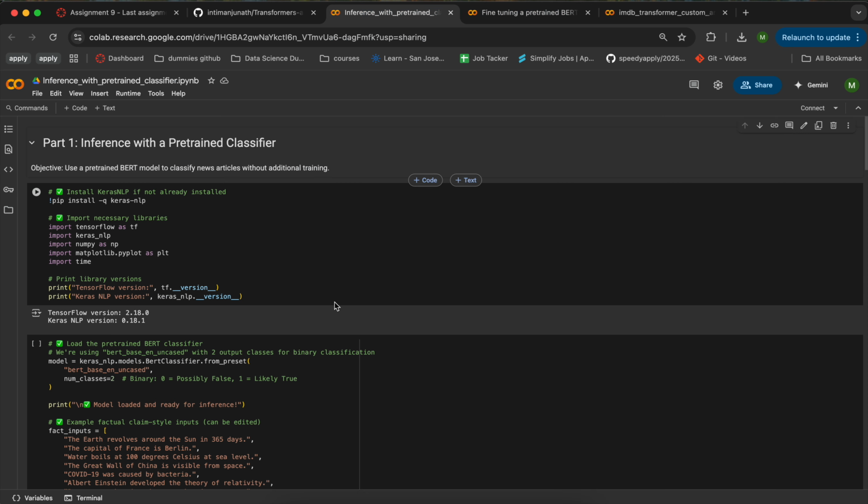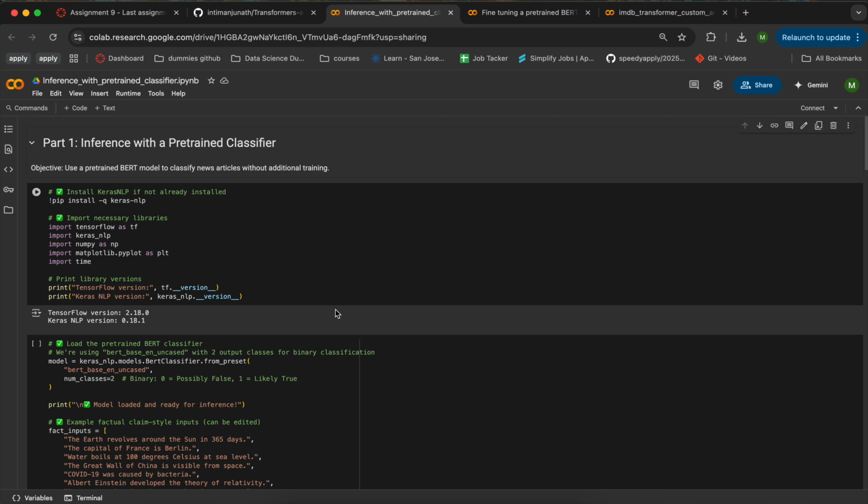If you go on to the first section, that is inference with the pre-trained BERT model. I have used a BERT model for the classifier. So, inference with the pre-trained classifier. The objective is to use a pre-trained BERT model to classify news articles with additional training and other things.